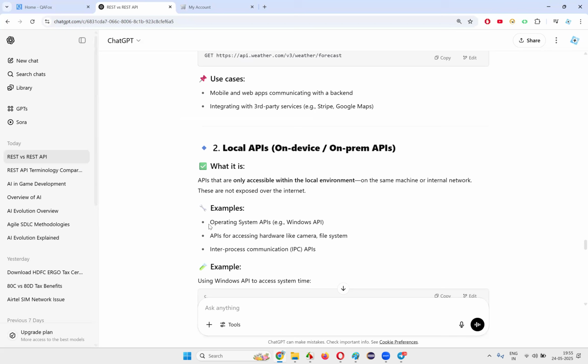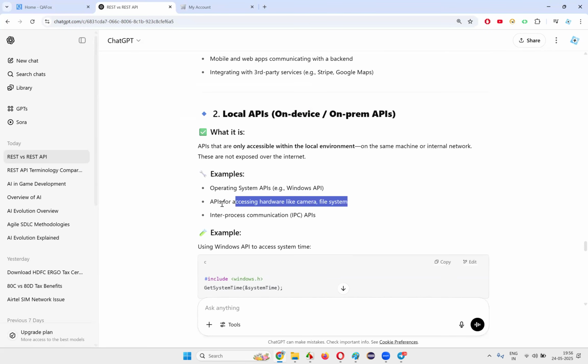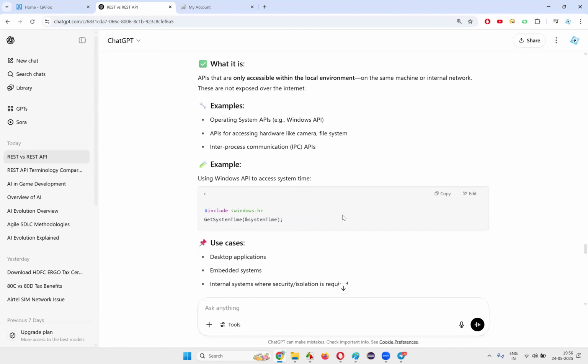Examples are operating system APIs and APIs for accessing hardware like the camera and file system. If you have a mobile phone, your software is communicating with the camera or the file system of the phone, or in your laptop also. Such APIs are called local APIs.